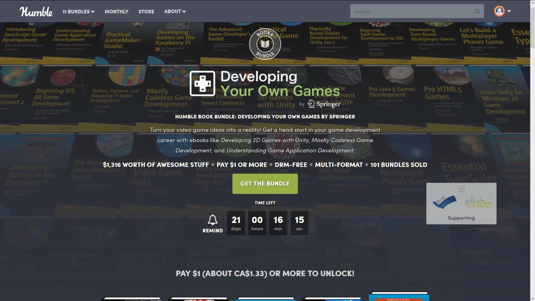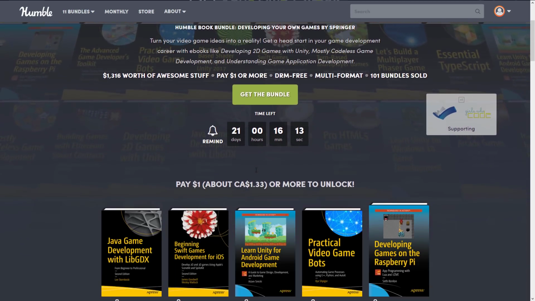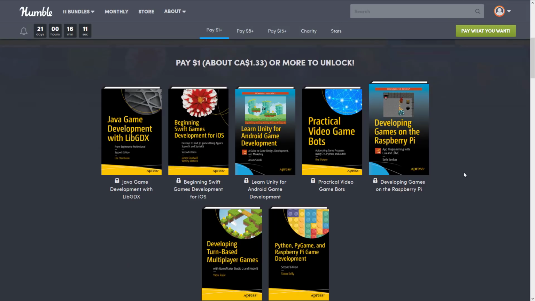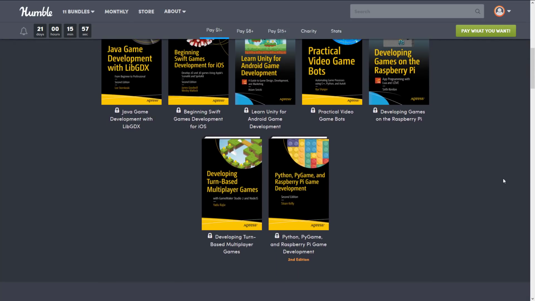Now this one goes, you buy a tier, you get all of the tiers below it, and let's take a look at the first tier. So for a single dollar, you can get Java Game Development with LibGDX, Beginning Swift Game Development for iOS, Learn Unity for Android Game Development, Practical Video Game Bots, Developing Games on the Raspberry Pi, Developing Turn-Based Multiplayer Games, and Python, Pygame and Raspberry Pi Game Development, 2nd edition. So you got a pretty good selection of technologies being covered here.